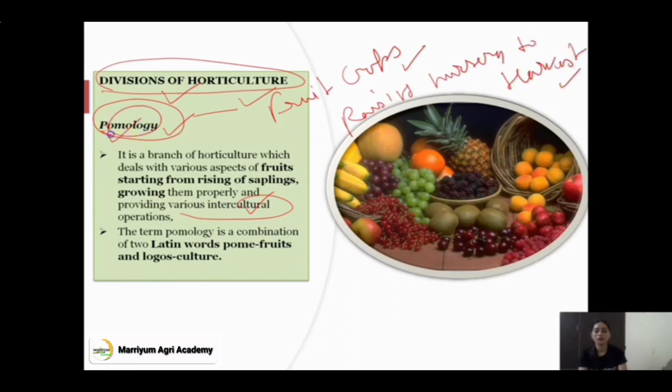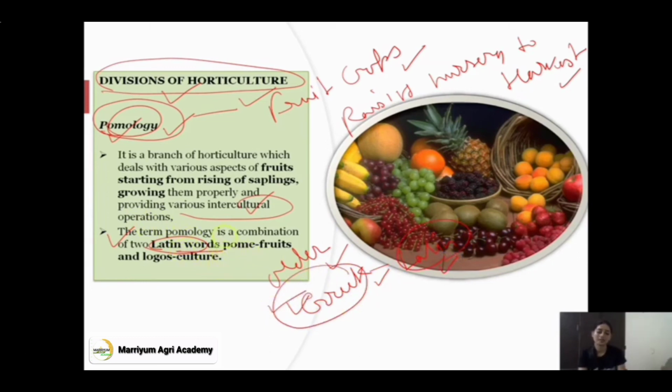If we talk about the word pomology, it is derived from a Latin word. The older origin of pomology is Greek. So in some books and printed notes, you will see Greek and Latin origin. Previously it was known as Greek origin, but later it is considered as Latin origin.